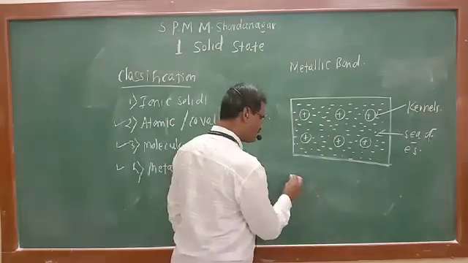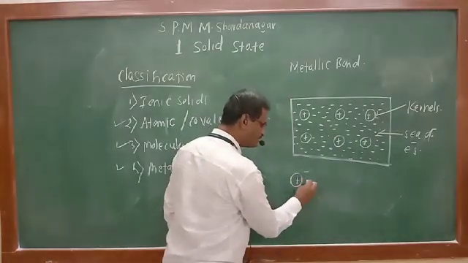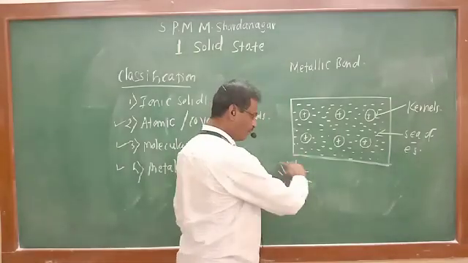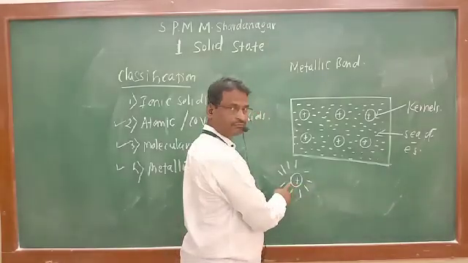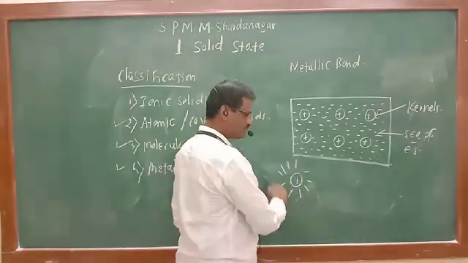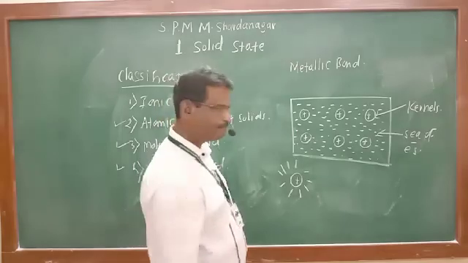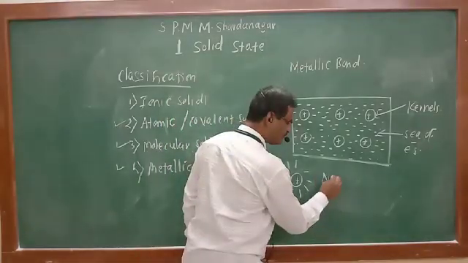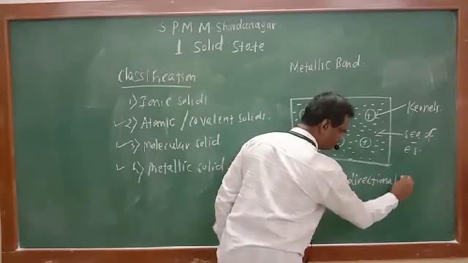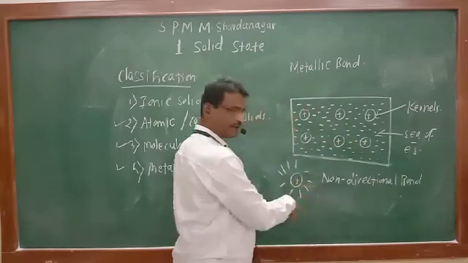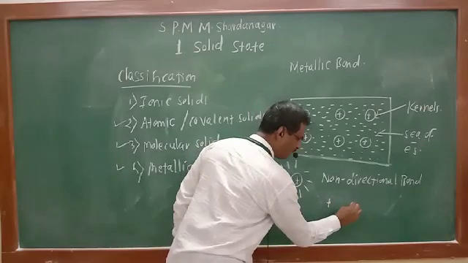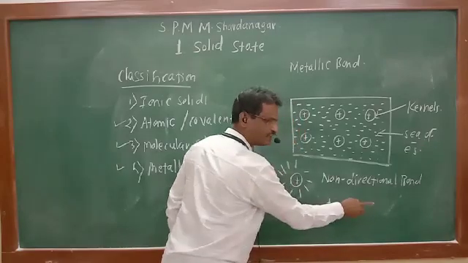Now, if we see like this, a positive ion is equally attracted from all sides by electrons in all directions, like a circle. From all sides it has an equal attraction. Therefore, this bond is known as a non-directional bond. This is a circle which has no direction. See, if this is positive and this is negative, the direction is fixed.